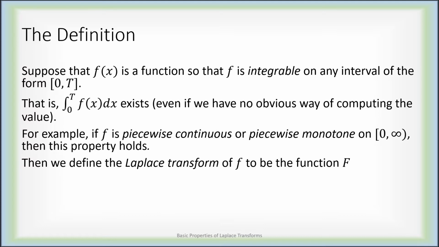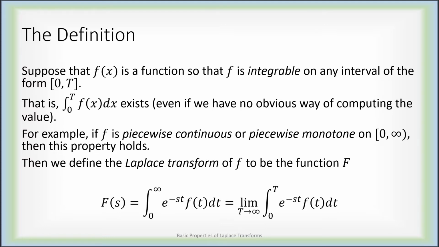So if you have a function which is integrable on any interval from 0 to T, you define the Laplace transform to be the function capital F, defined as capital F of s is this improper integral from 0 to infinity of f of t dt, multiplied by e to the minus st. Now, by definition, this improper integral is a limit as T goes to infinity of this proper definite integral. Notice that we have capital F of s, a new variable, which only appears in the exponential term e to the minus st.